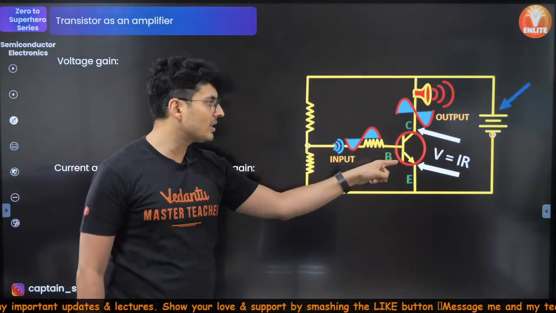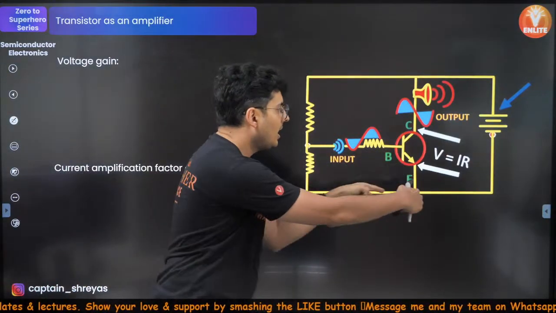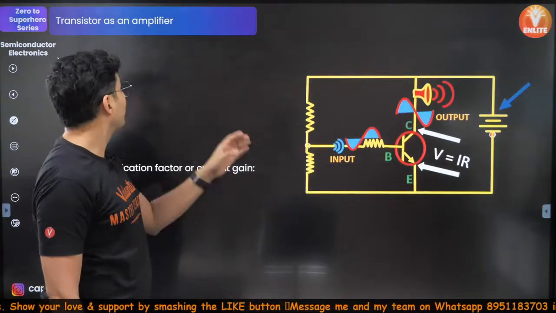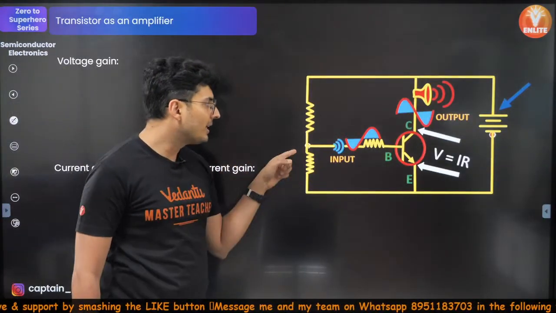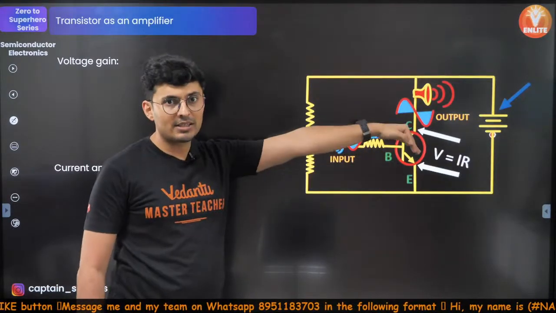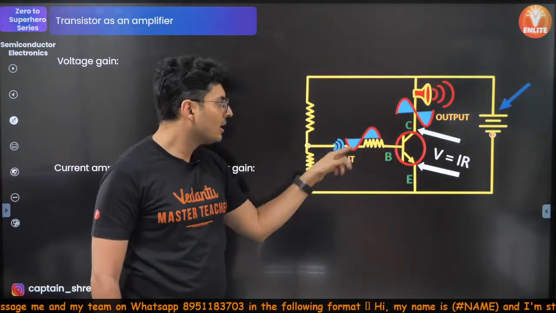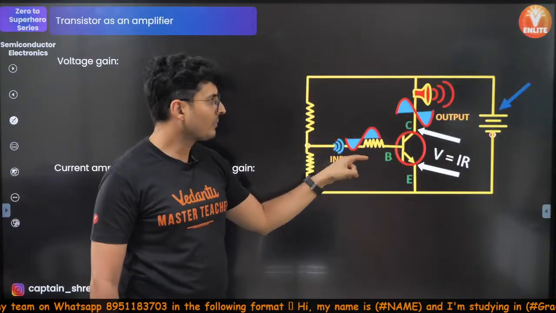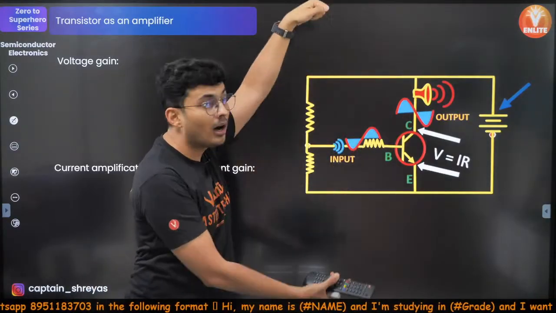Look at this. This is a common emitter type of amplifier. You can see that. So there is some base current, some signal which is entering. If it changes by some amount, the collector current will change by a large amount.